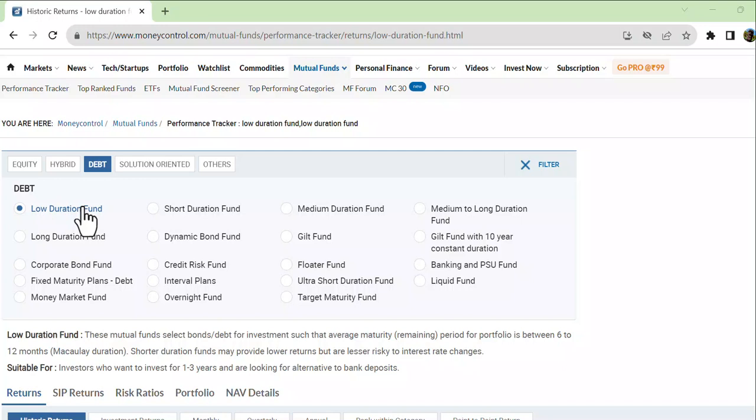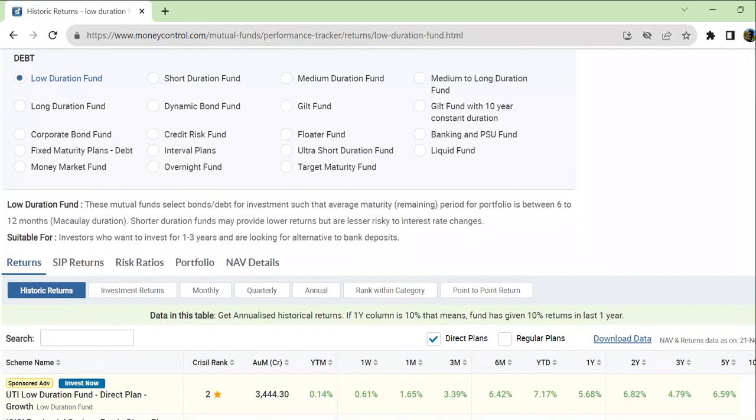As I told you, now you know when to invest in which kind of fund. So let's talk about low duration. Of course, you can even choose a liquid fund, and just last week I put a lot of money in liquid funds also. So what I'm going to do, I'm going to the returns. Okay, fine. Just do the same thing which I'm doing along with me.